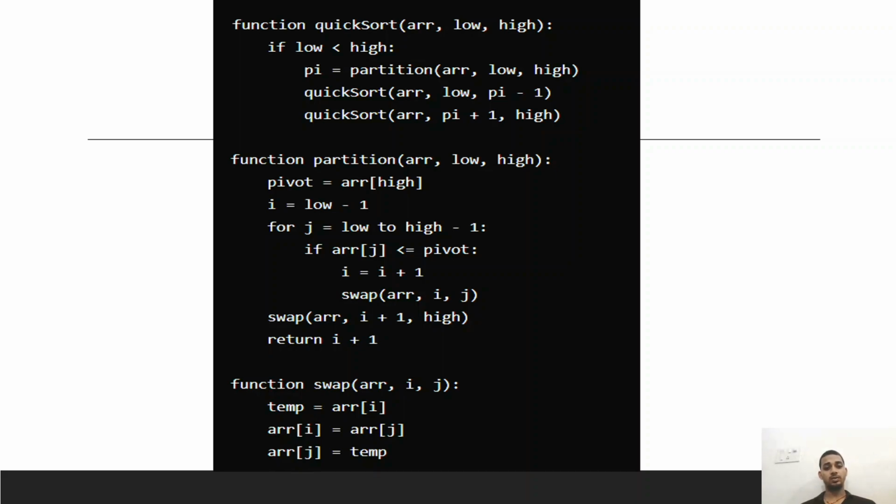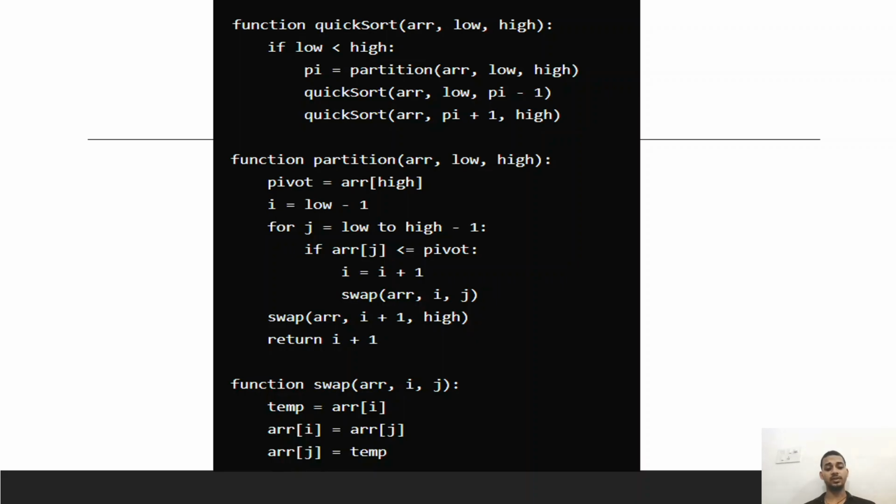For j equal to low to high minus 1, if array[j] is less than or equal to pivot, then i equals i plus 1, meaning the position of i shifts to the next value, and then we swap the values at i and j. Then again we swap the value at i plus 1 and high, and then we return i plus 1.